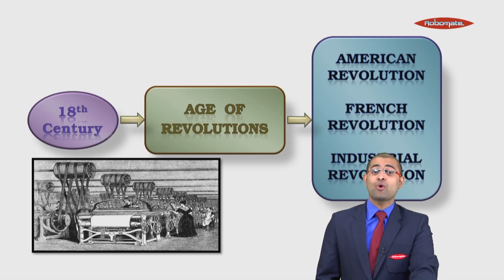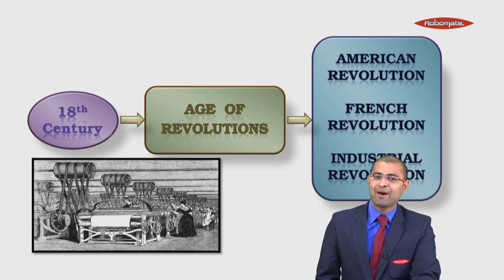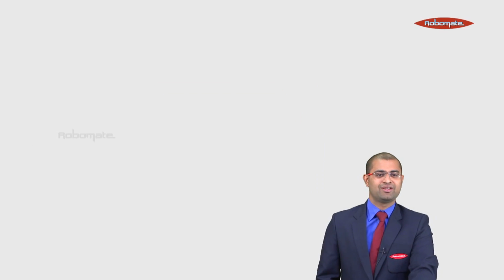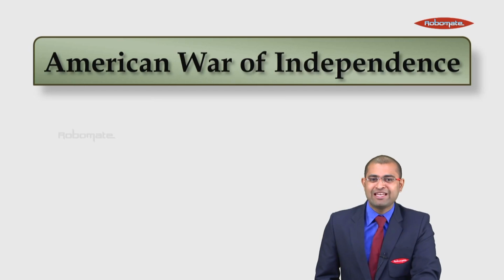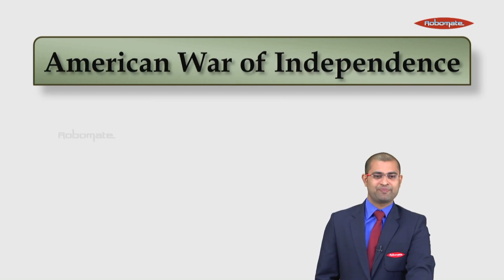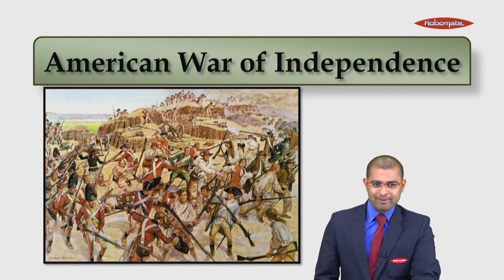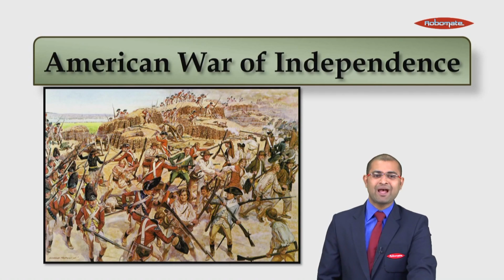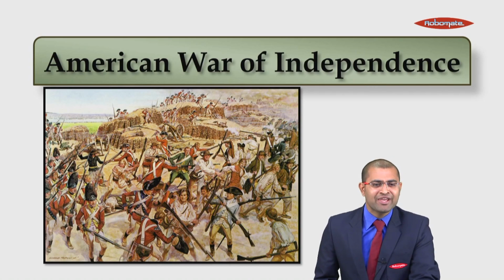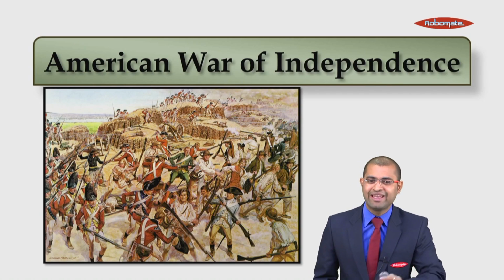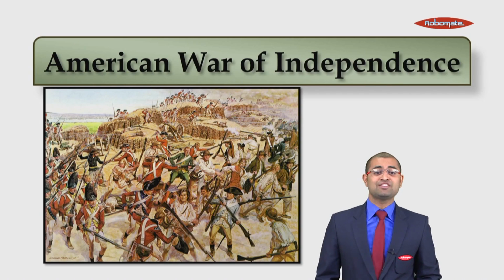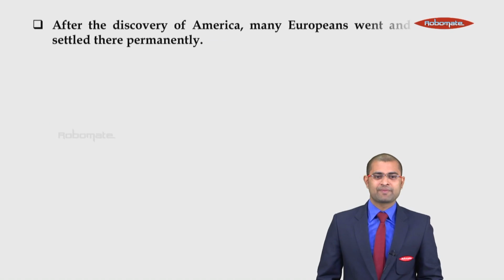But today, we are going to learn what exactly happened in the American Revolution. Students, let us proceed to see what happened in the American War of Independence, which is nothing but the American Revolution. As I told you earlier, the American War of Independence is a political change brought by 13 colonies against their own parent country, the mother country called England. So students, let us proceed further.